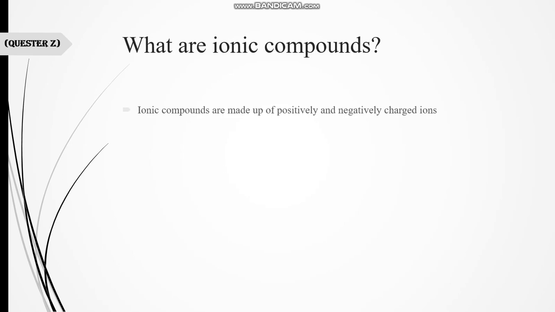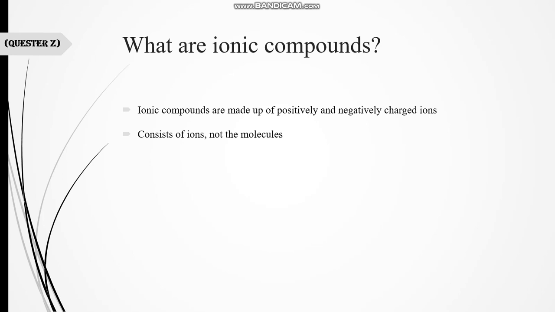What are ionic compounds? Ionic compounds are made up of positively and negatively charged ions. They consist of ions, not molecules. That is the basic difference between ionic compounds and covalent compounds: covalent compounds consist of molecules, but ionic compounds are composed of ions.